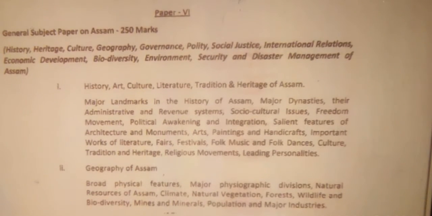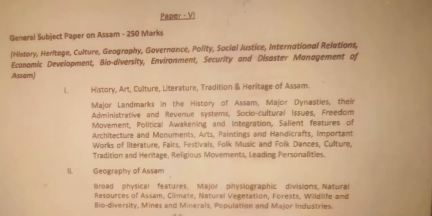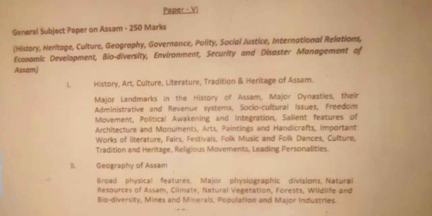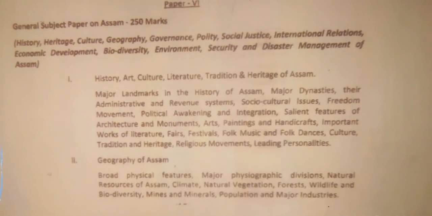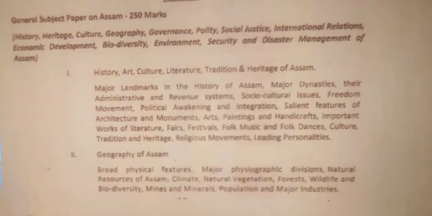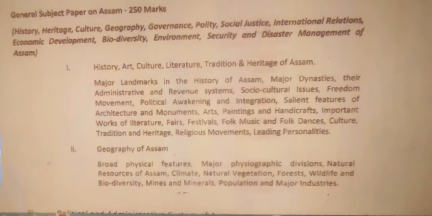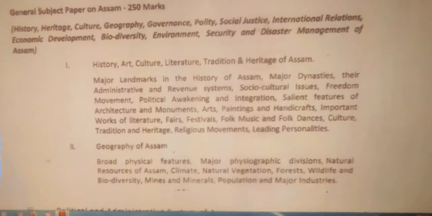So here you have to know everything about Assam: history, heritage and culture, geography, governance, polity, social justice, international relations, economic development, biodiversity, environment, security, and disaster management of Assam.